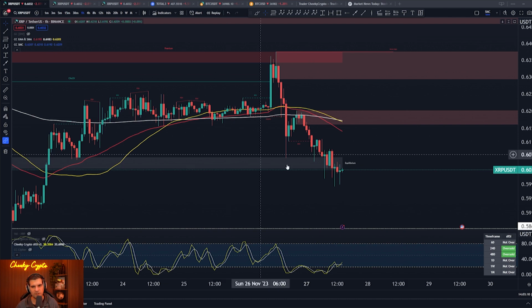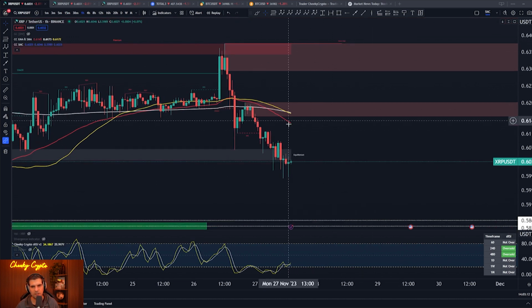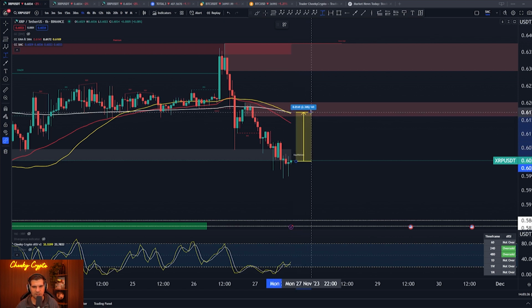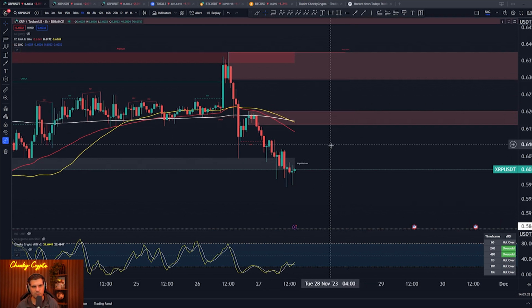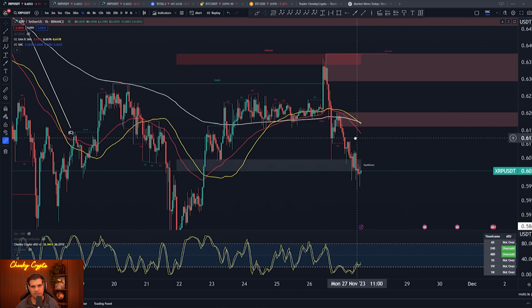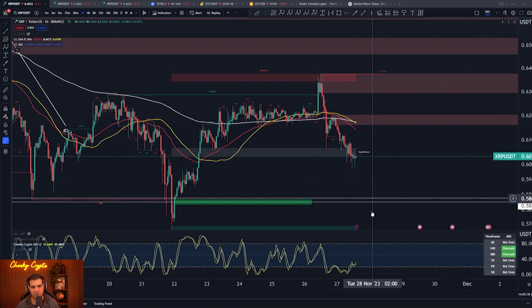So ultimately, it's not looking too strong here at the moment, but although I do expect to move up, I expect us to kind of test the 200 EMA that was previously support and see whether or not that's turned into resistance. The 200 EMA, guys, sits at 61.72 cents, so we'll see a bit of a move to the upside here, approximately around 2.5% to 3%, something like that. If we can get a close above the 200 EMA, that might put us in a little bit more of a bullish movement, so we'll have to analyze how that looks closer to the time. But on this 1 hour time frame, yeah, I think we're going to be looking for a move upwards.